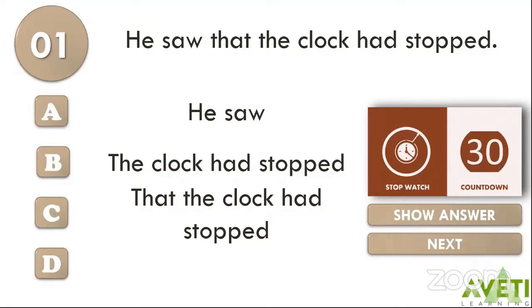All right, your countdown has stopped. And now the right answer is C, that the clock had stopped. I told you, he saw it, he saw him, he saw her. So basically the clause can be replaced by any pronoun, and also it is beginning with the word that. So normally you can identify a noun clause with these hints. So your answer is C. Now let's go to the second question.